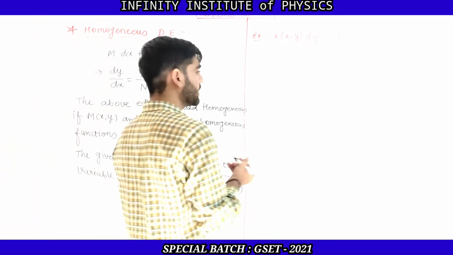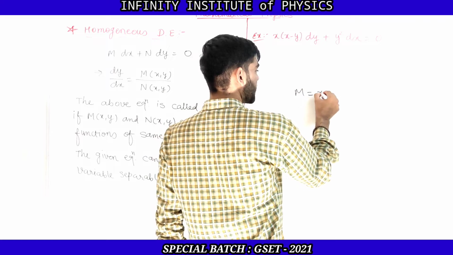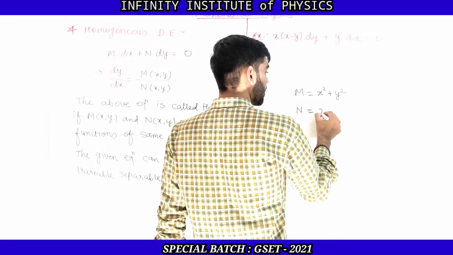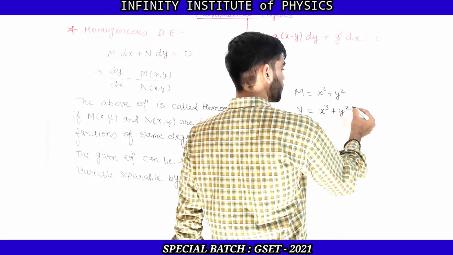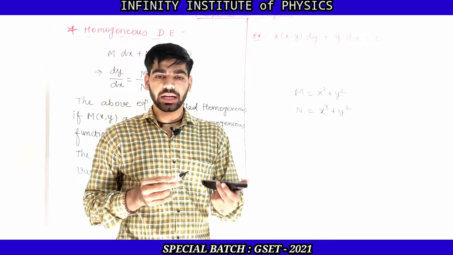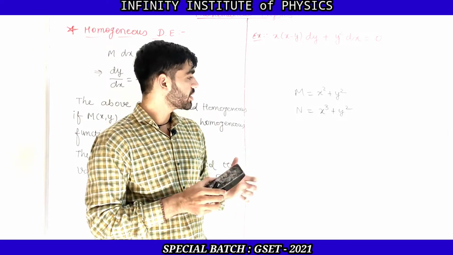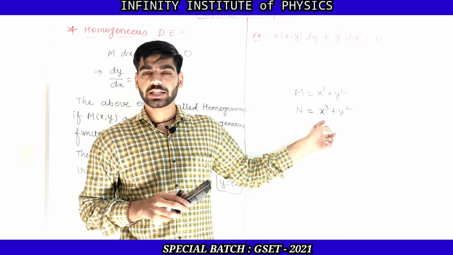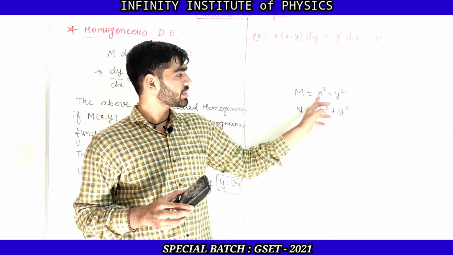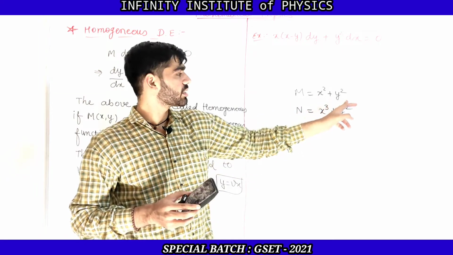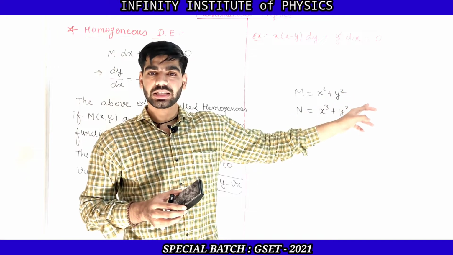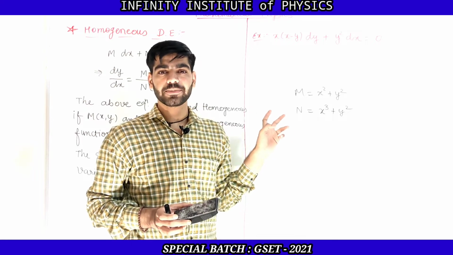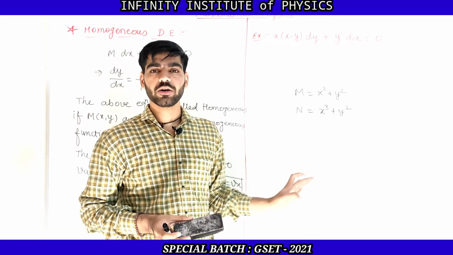Suppose I write M as x square plus y square and N as x cube plus y square. Then M and N are not of the same degree, because in N the degree is 3, as the highest power is 3, while M is of degree 2, because the highest power is 2 in both x square as well as y square, while in N the highest power is 3. So in this case M and N are not of the same degree.